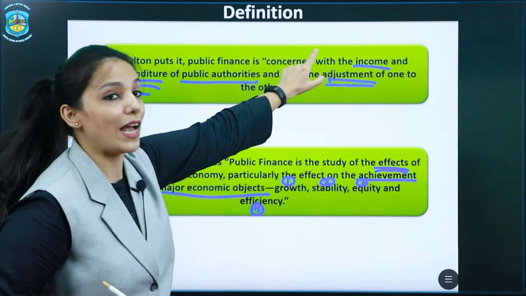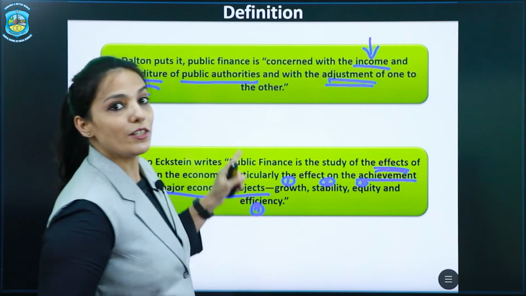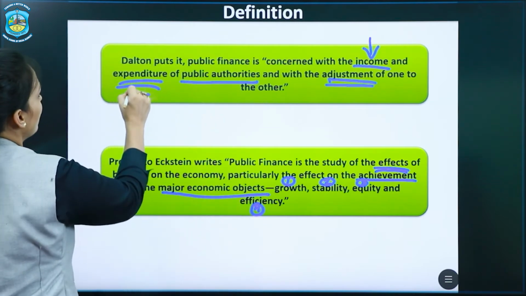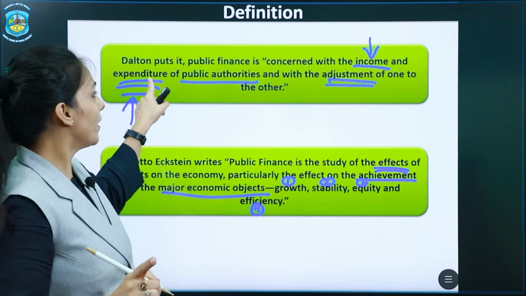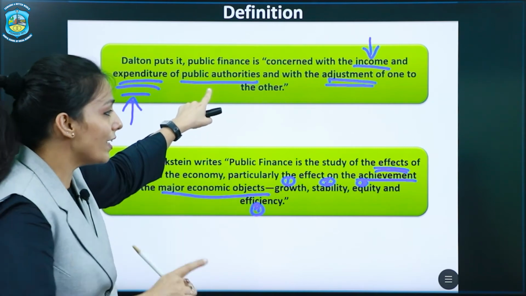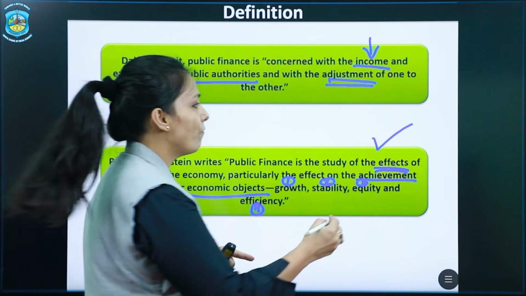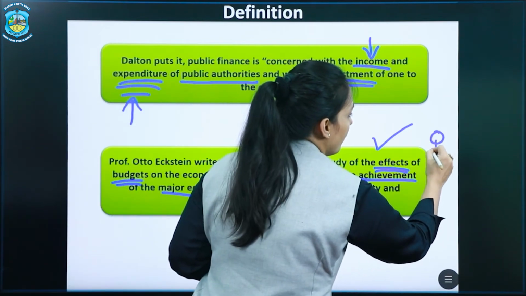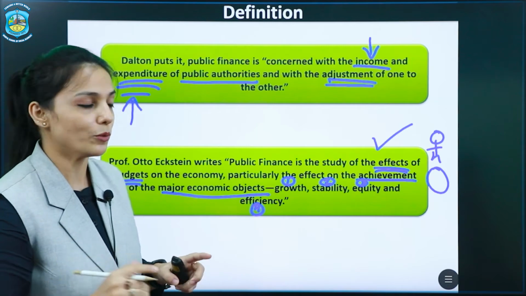All the decisions that the government takes of where it is going to receive the income and how it is going to spend this money, all these decisions taken by the public authorities have an effect.